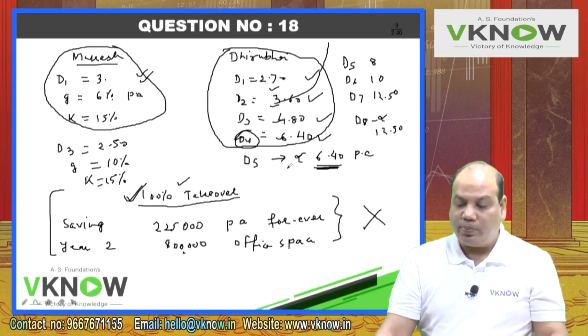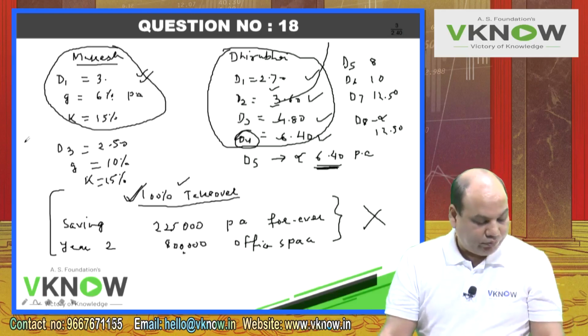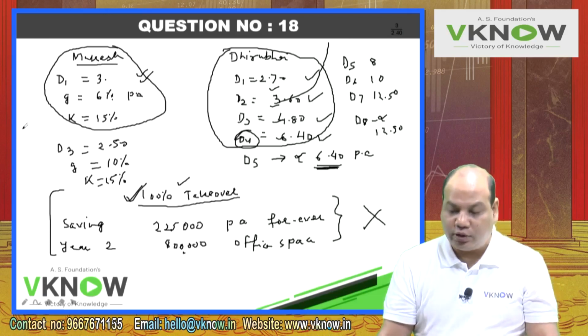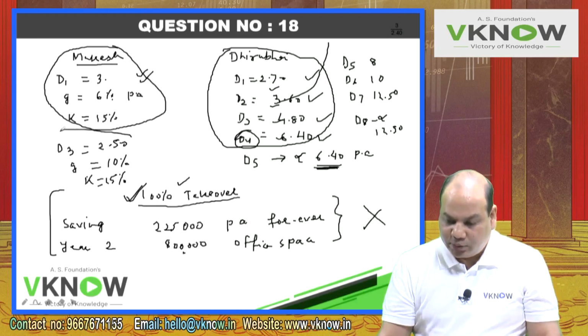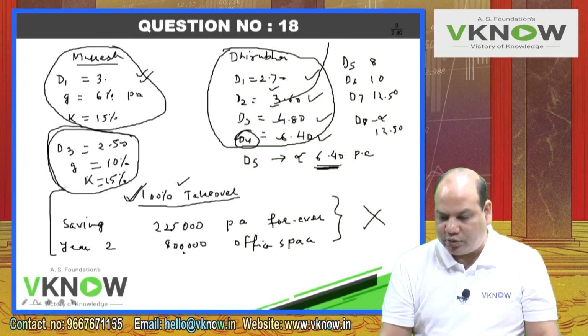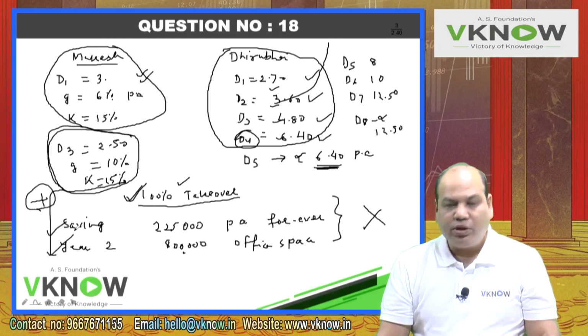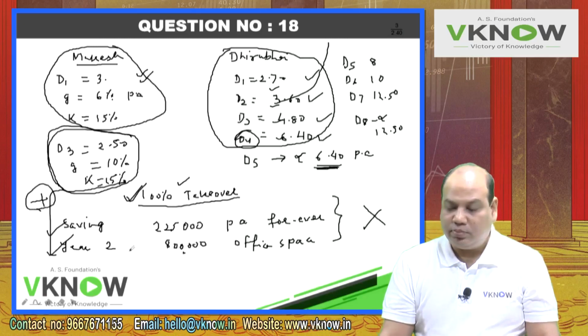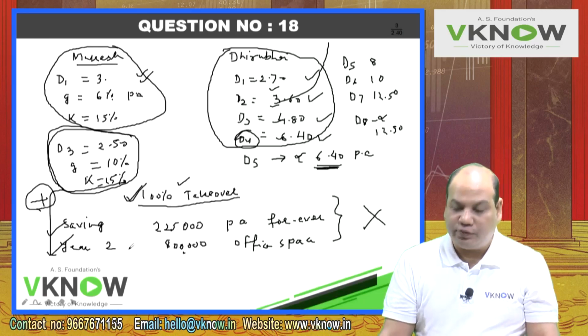But in case of complete takeover, second part, the maximum amount per share which Anil should consider paying for each company in the event of a complete takeover. In the event of a complete takeover, we will take this revised dividend policy, plus we will also add the benefit that we will receive by changing the operation and selling the office space.